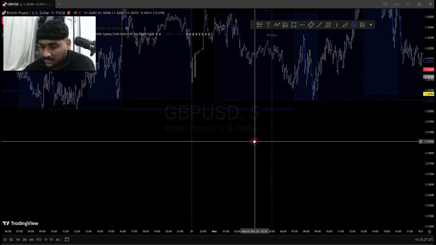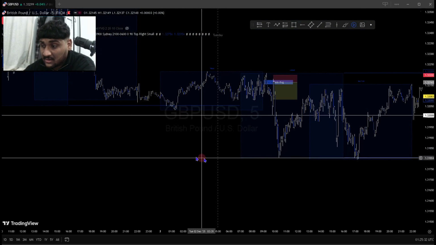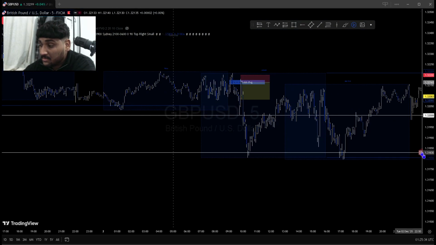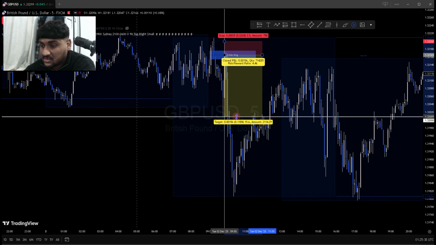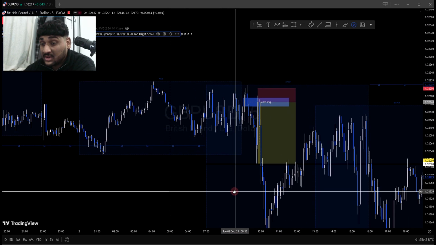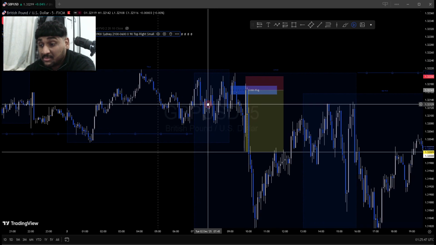Let me go back in time. So here there's liquidity that has not been taken, and that will be our first liquidity zone, right here. Then we see a manipulation, because this is Asian session accumulating.